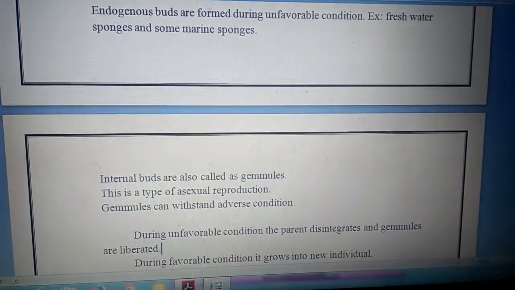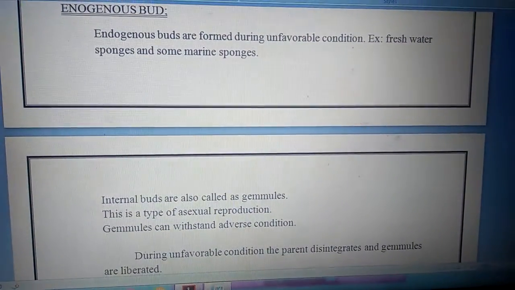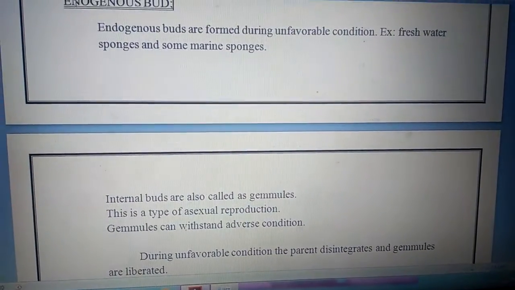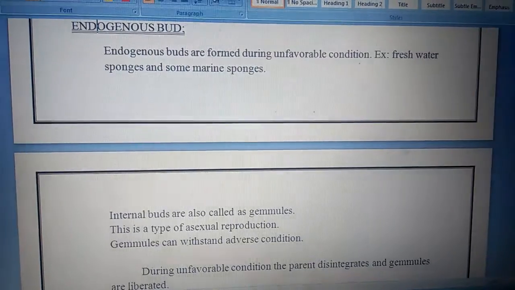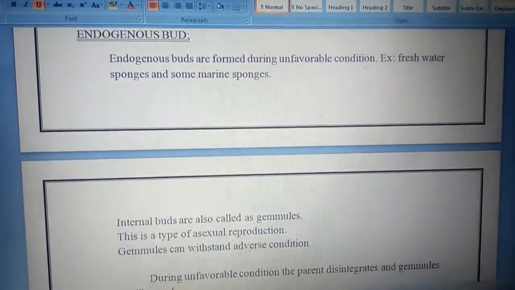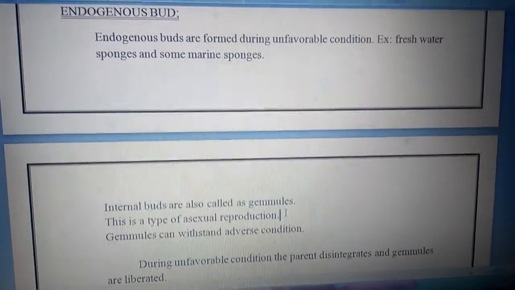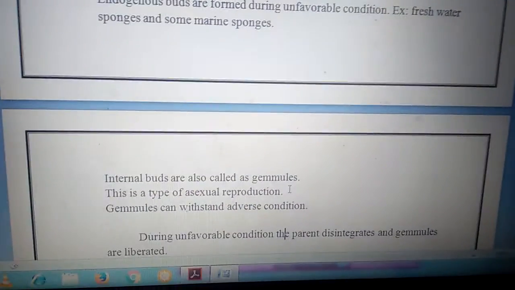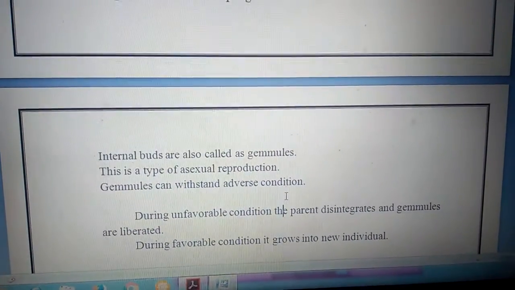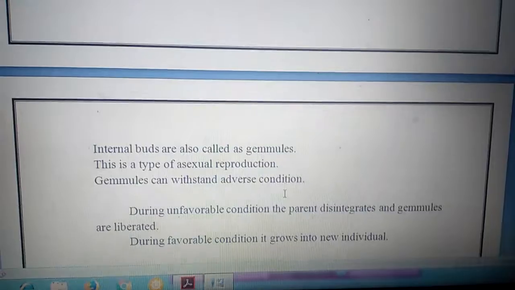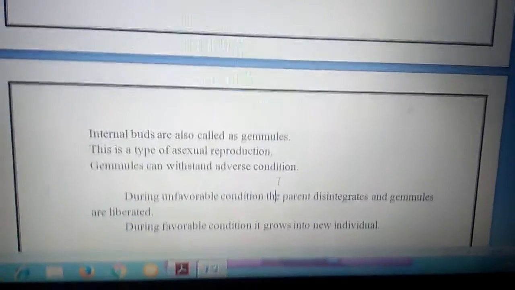The buds are formed and they are capable of adjusting during adverse condition also, adverse climate also. Like corona nowadays, that can survive all the climate, no? Like that it is also capable of surviving all the climate, whether it is hot or cold or food is available or not. Endogenous budding or gemmule, it won't bother about that. That bud has a special capacity, that's why we call it a gemmule.